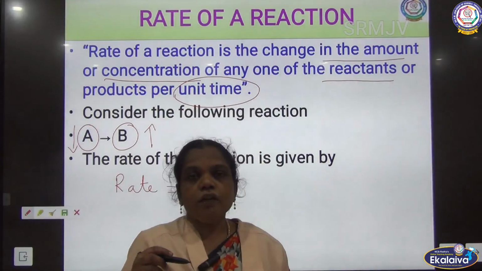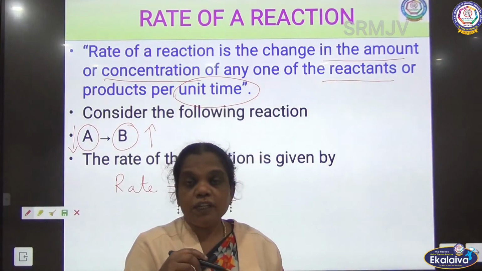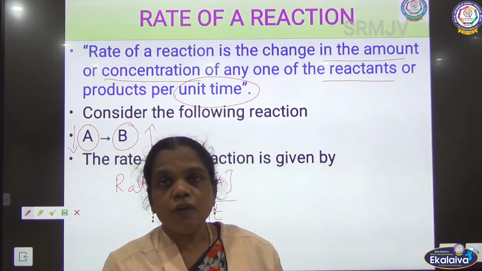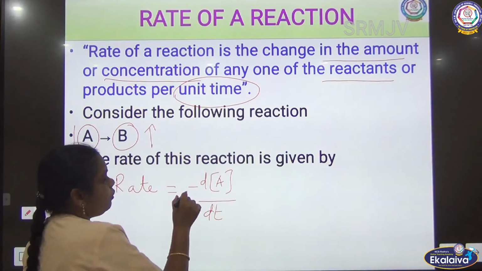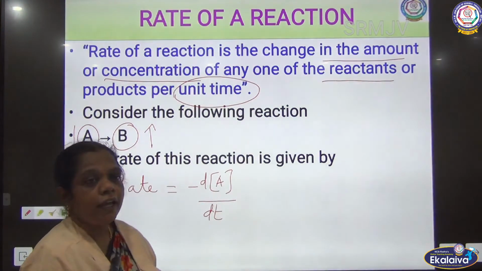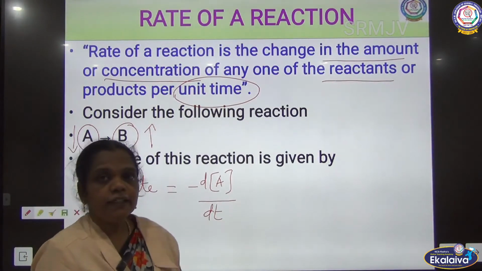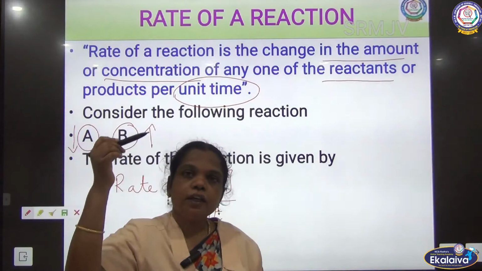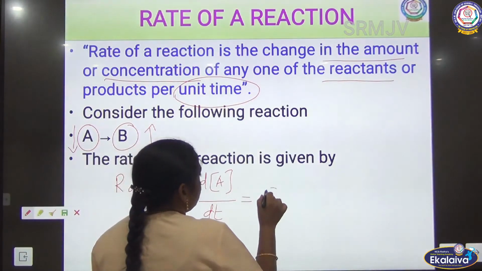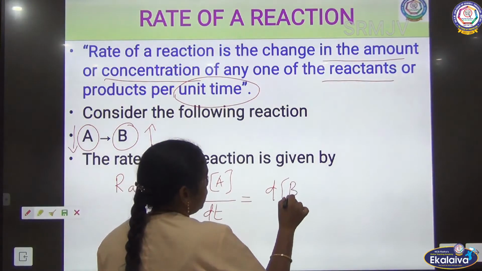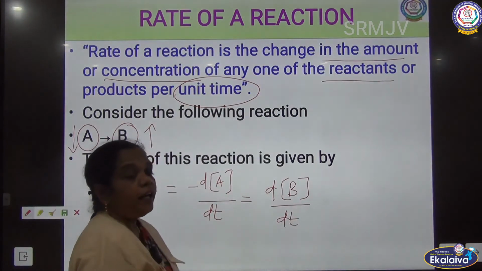From the initial, if you are taking 1 hour, what does it mean? From the initial minutes till the end of the 1 hour, there is a change in the concentration. So, we express the decrease with a negative sign. Which one is decreasing? The concentration of the reactant is decreasing, and the concentration of the product is increasing. So, that is equal to the difference in the concentration of the product divided by dt. This is the rate equation.